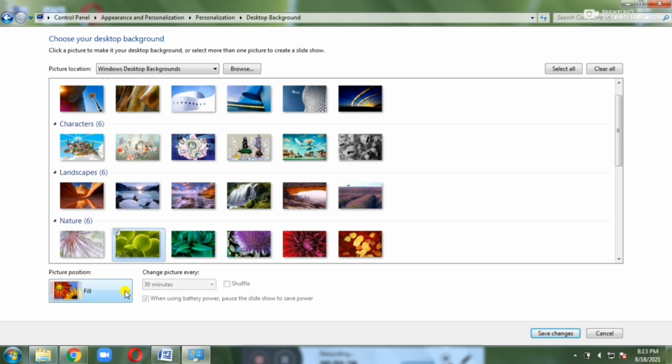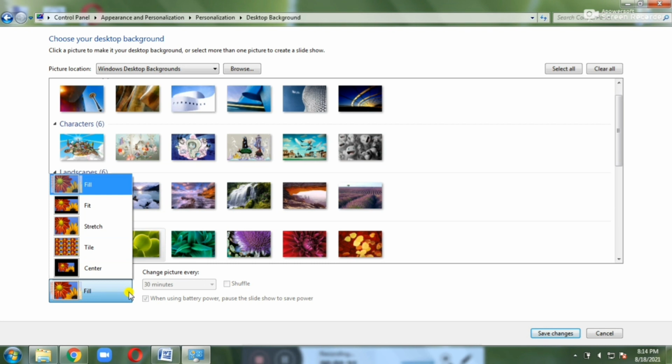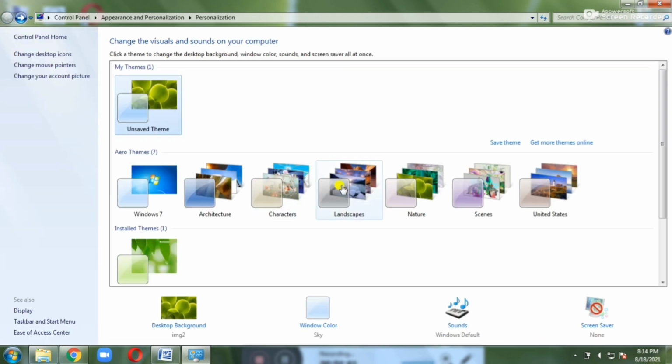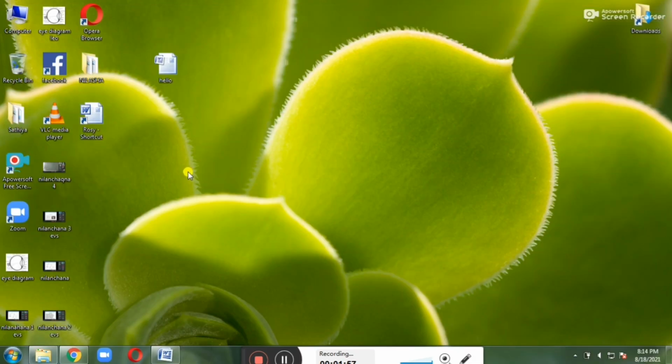In that so many options are there, you have to select any one option. I am going to select the fill option. After selecting this also, you can click the save changes button. So I am clicking the save changes button. Now the desktop background is changed. Close it. Could you understand, children?